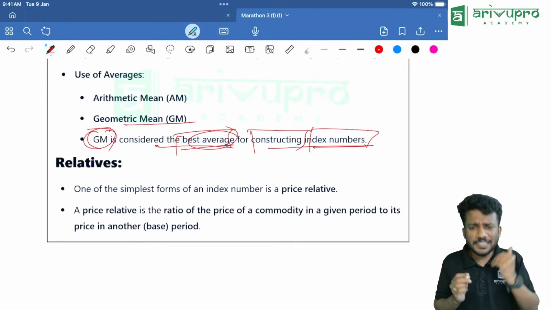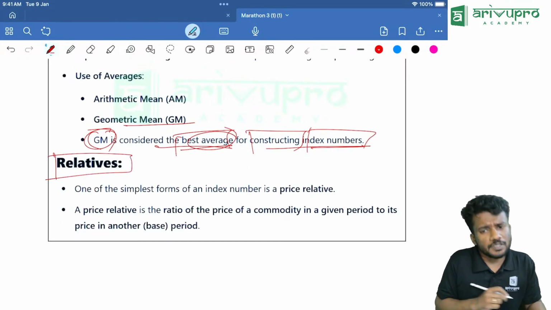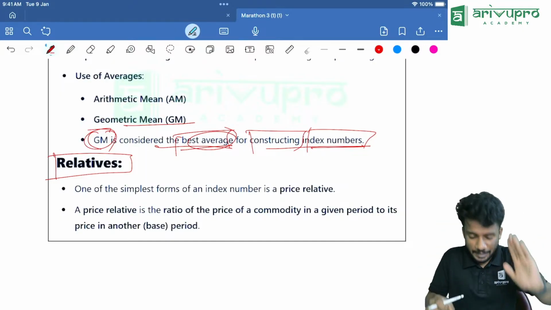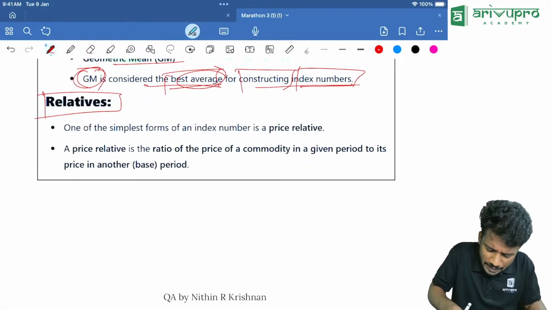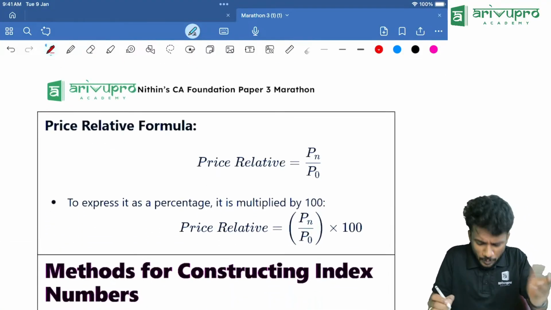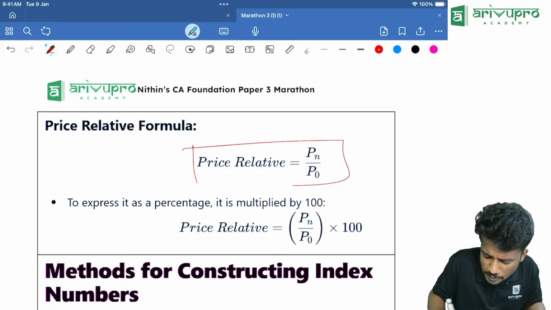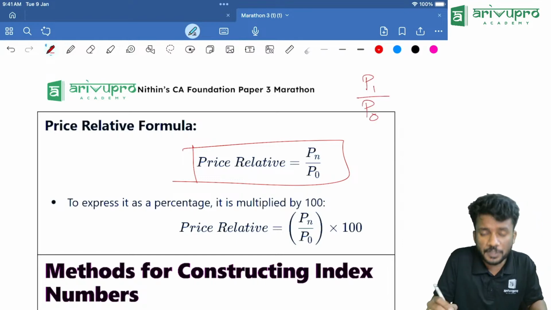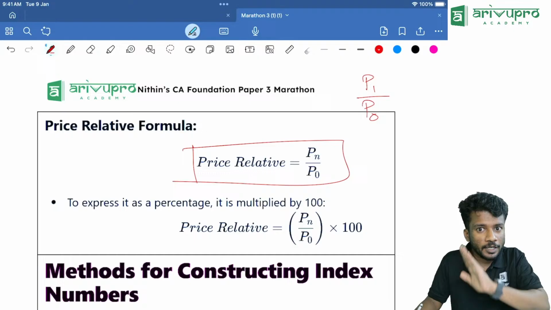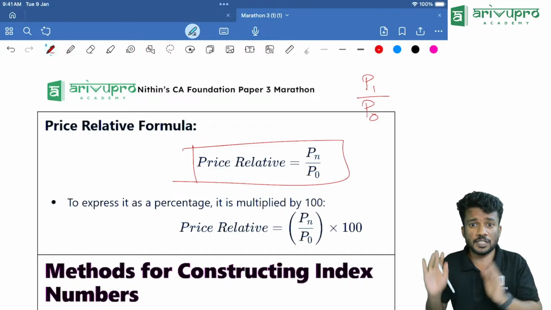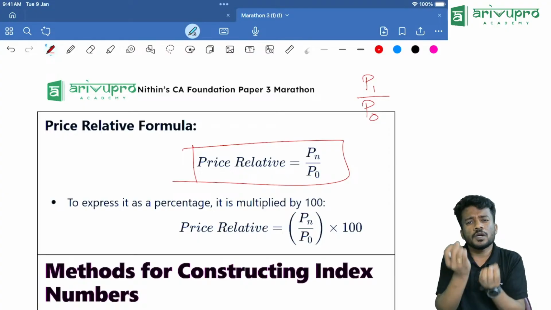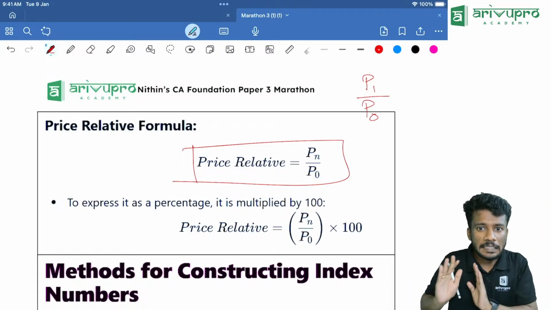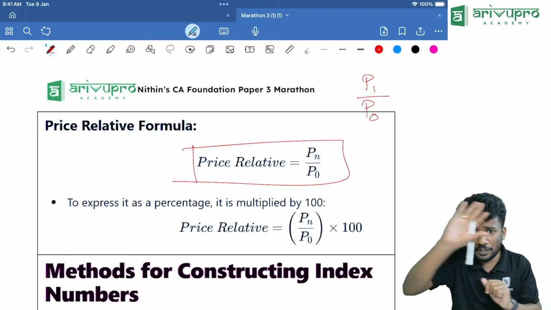Now, first thing we are going to discuss is relatives. There is price relative as well as quantity relative. First we will discuss price relative. Price relative is equal to Pn by P0, or we will write it as P1 by P0. I'm going directly to the concept because it is a very quick revision, just for you to remember the formula and revise the entire concept. In our detailed class explanation, everything is there in detail. It will be quick, as written in the thumbnail.